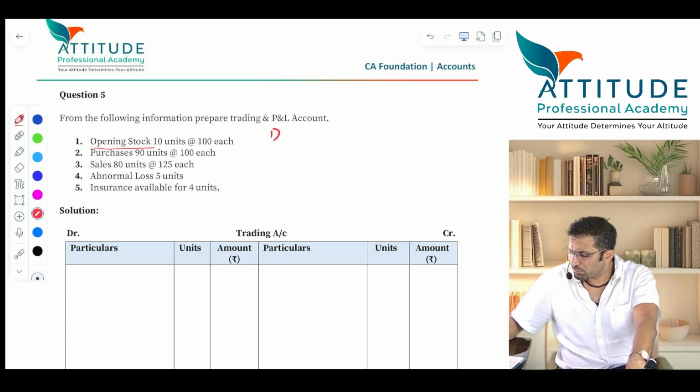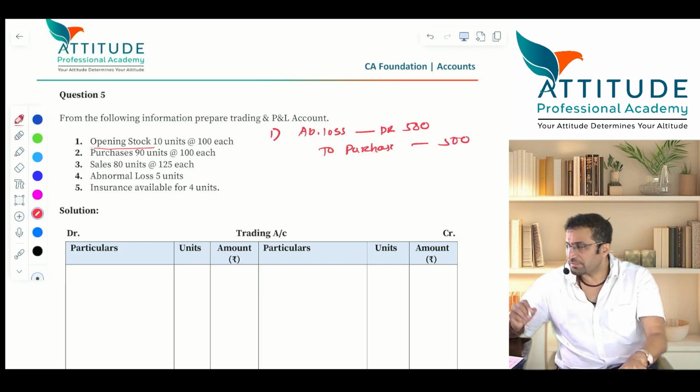Tell me the entry. Abnormal loss debit 500 to purchases 500. Excellent.